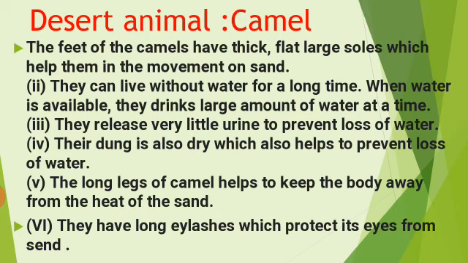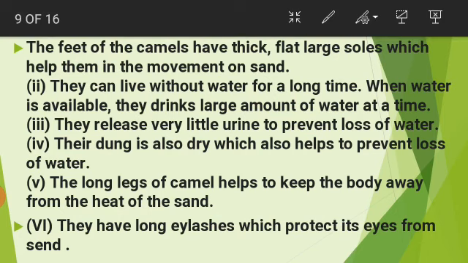Okay students, now comes the second topic, and that is desert animals. Just I explained about desert plants. Now I'm going to explain the desert animals. It means what adaptations are found in desert animals, what features enable the animals to live in desert area. So let's see.